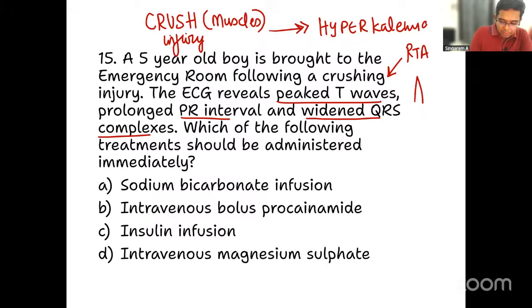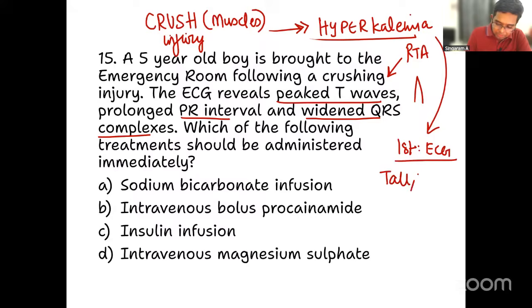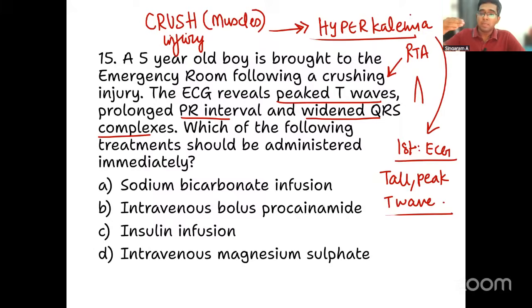Hyperkalemia is characterized by ECG manifestations. Especially, what is the first change of hyperkalemia on an ECG? We all know about it. Yes, it's tall peaked T waves, which is already given in this question. Remember, that is the first manifestation. As the hyperkalemia level increases only, you get other manifestations in ECG also, like prolonged PR interval and wide QRS complex. It means it is not simple hyperkalemia, it is high elevation of potassium in this patient. So immediately means something which should decrease the potassium quickly.